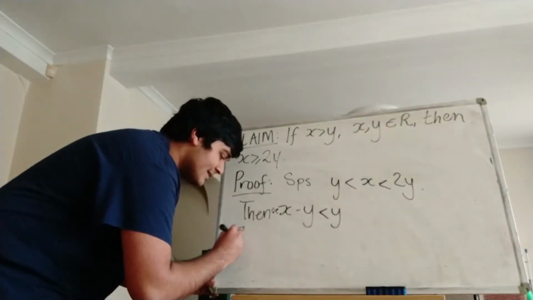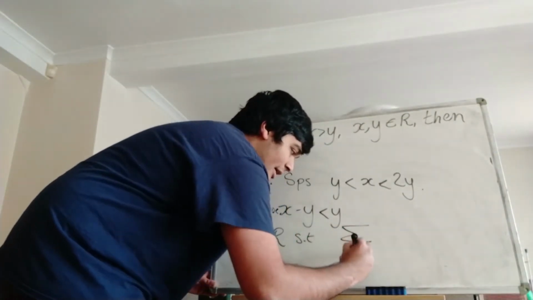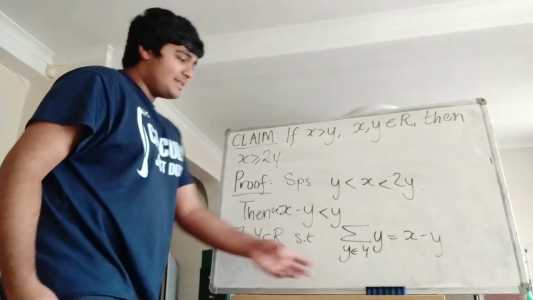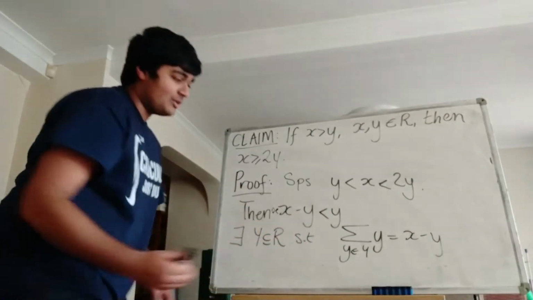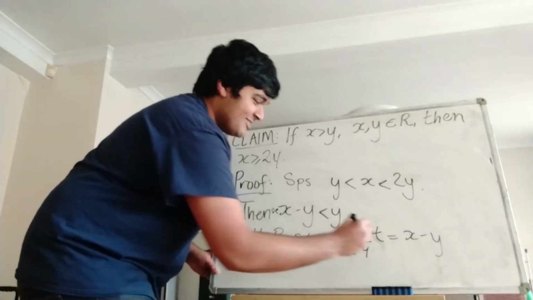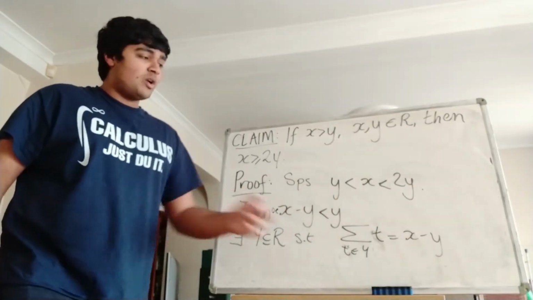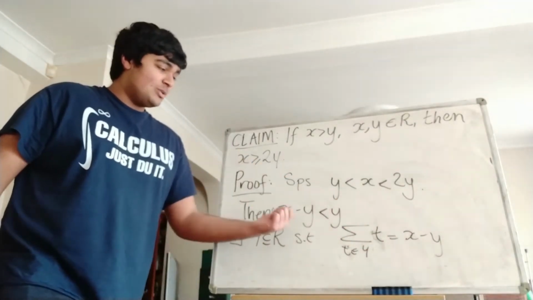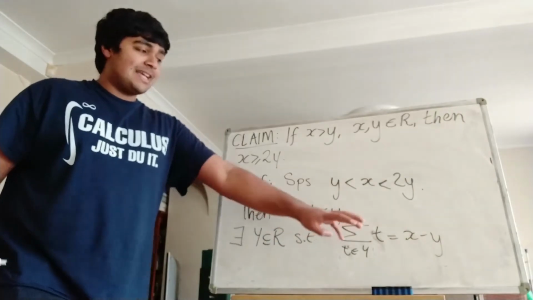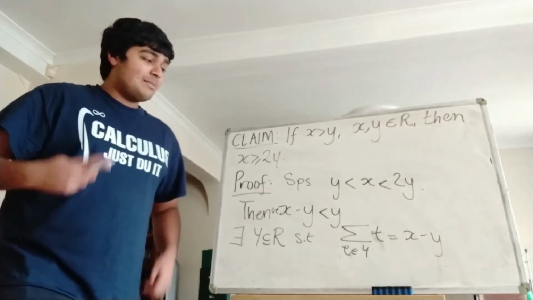So there exists a subset Y of R such that the sum of the elements in Y gives me x minus y. Also note, I probably shouldn't use y here, it's poor notation. Let's put capital Y instead. So there exists a subset capital Y of R such that when I sum all the elements in Y, I get x minus y. But notice that little y is not going to be an element in big Y, because big Y sums to x minus y, which is less than y. So all the elements in big Y are going to be less than little y. So that means y isn't in Y.